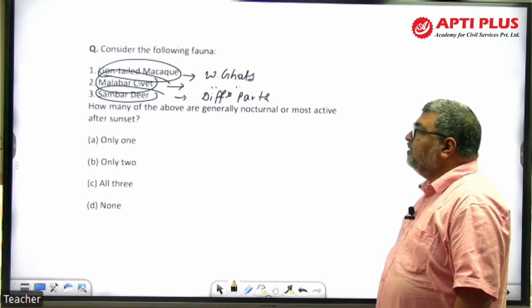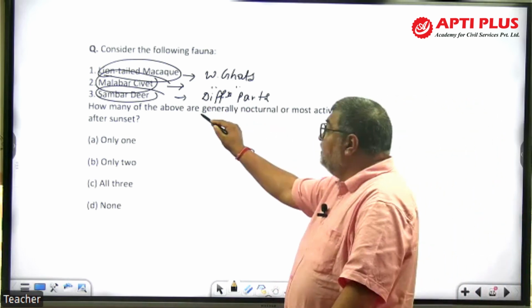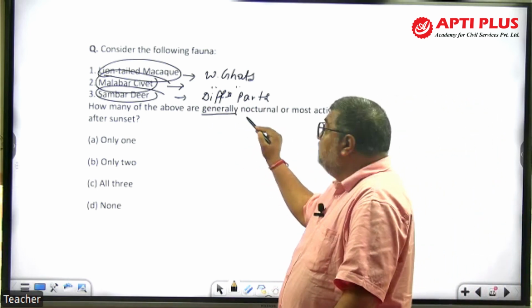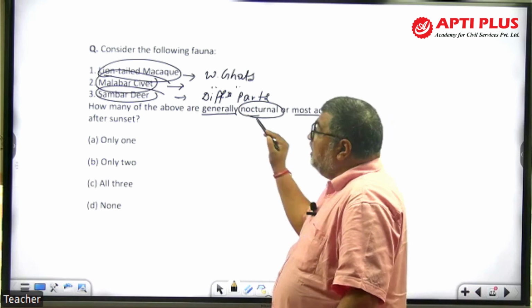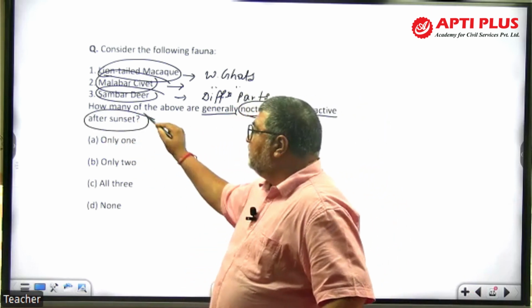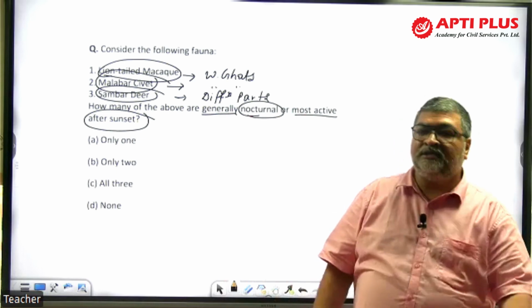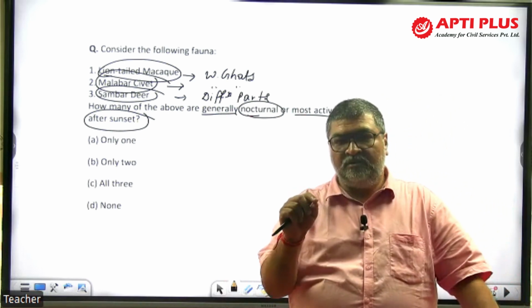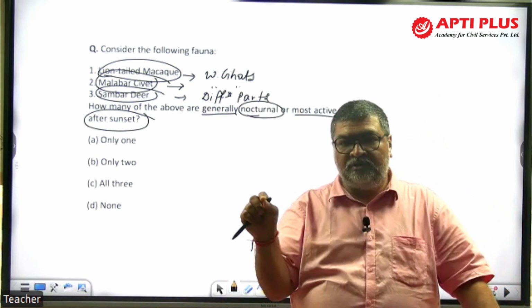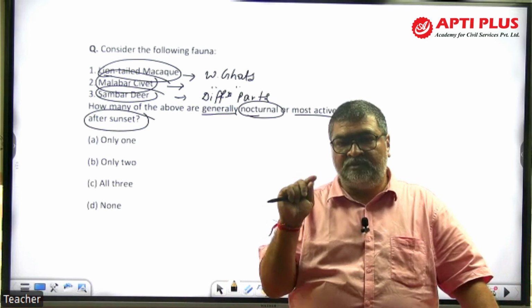How many of the above are generally nocturnal or most active after sunset? Generally, it's not specific. After sunset, they are most active. Now, there's another trend in the exam. Instead of giving 1 and 2, 2 and 3, 1, 2, 3, where the earlier student used elimination.